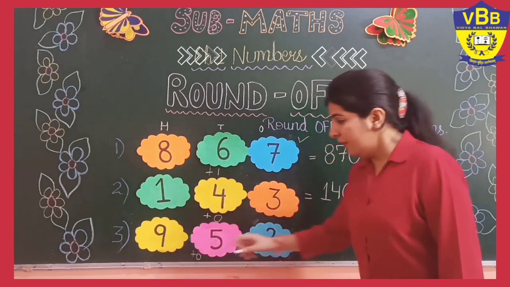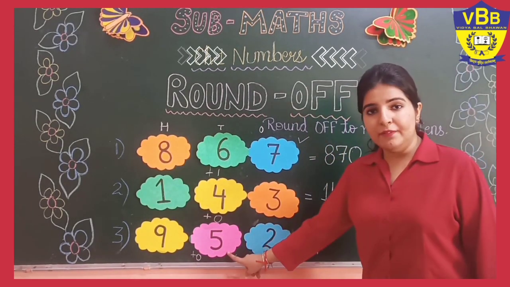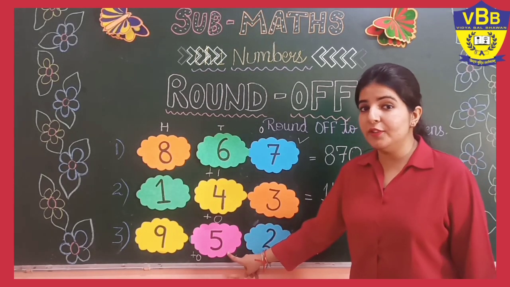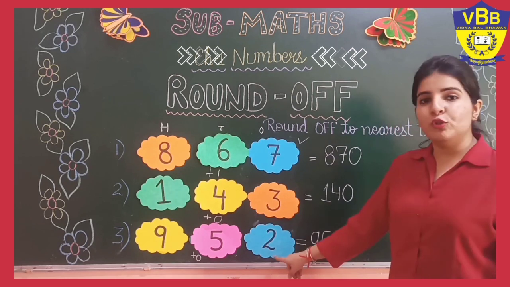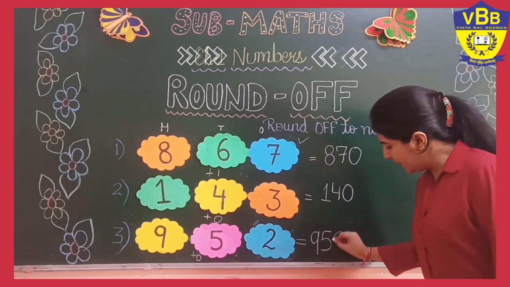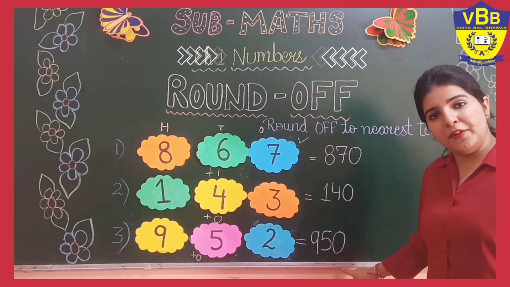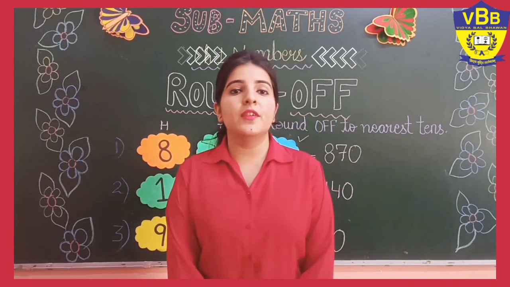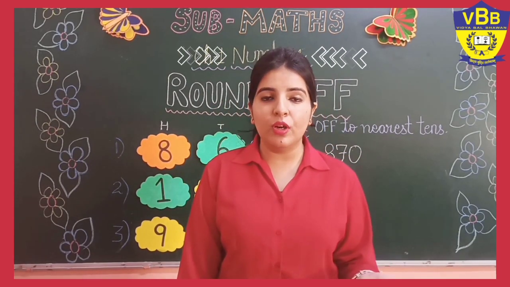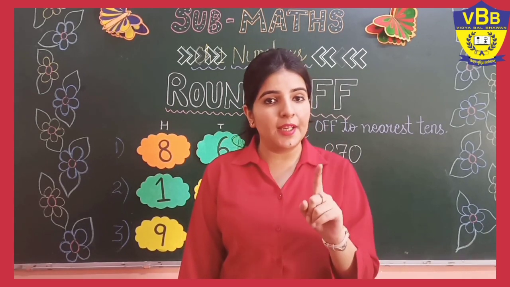Okay? 9 will remain 9. 5 will remain the same because there is no change. 5 will remain 5 and 2 will change into 0. So the number will be 950.